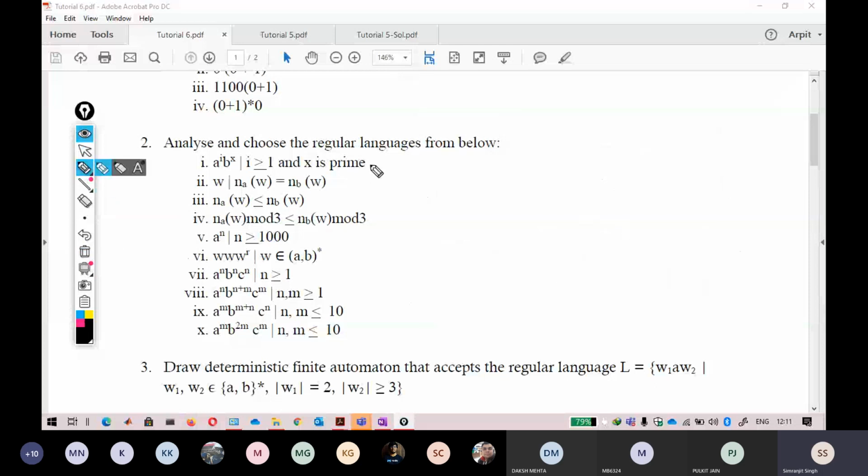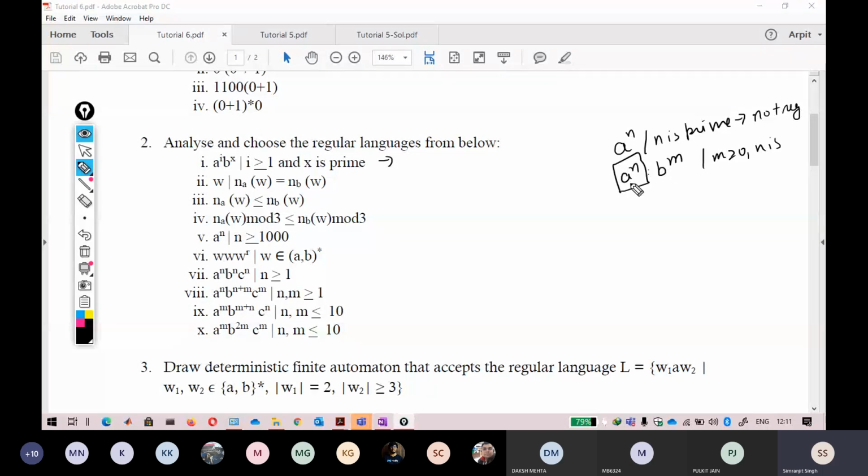Now this particular first one: if you remember, a raised to power n where n is prime was not regular. In the class we have done this, that was not regular. If I take this string and combine it with anything like b raised to power m, where m is greater than or equal to 0 and n is prime, first of all this is not regular, and when I combine it with anything, it will also result in not regular. So that is why this first question is not regular. Keep that in mind.